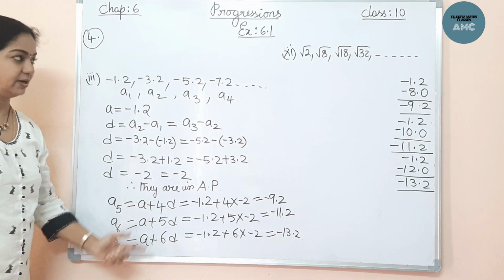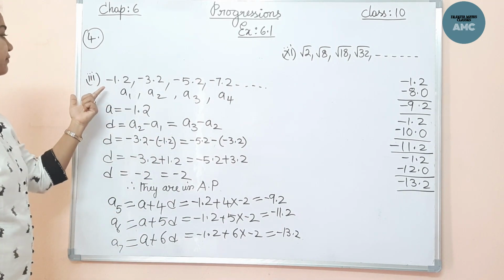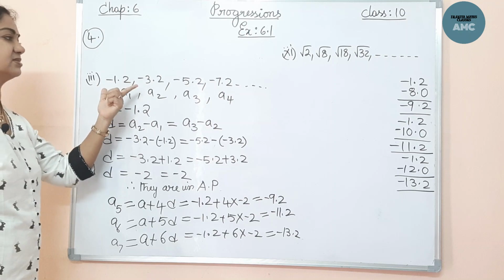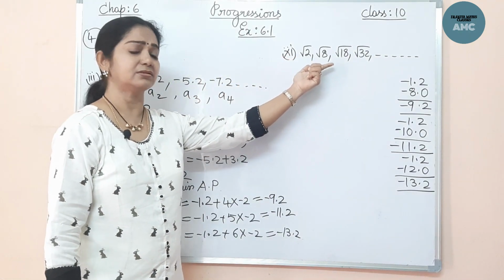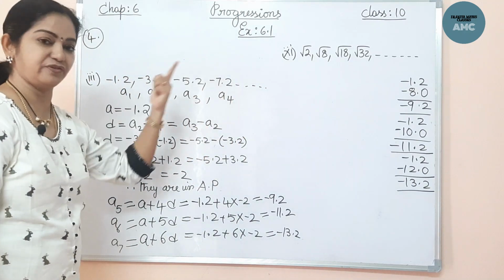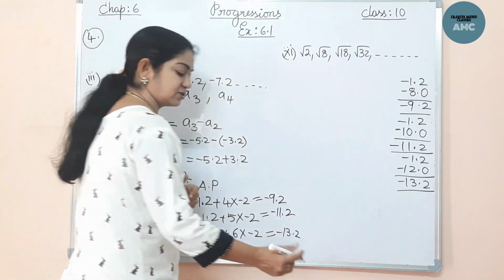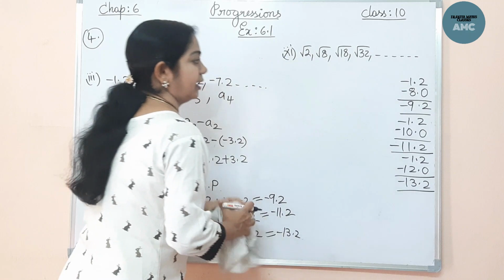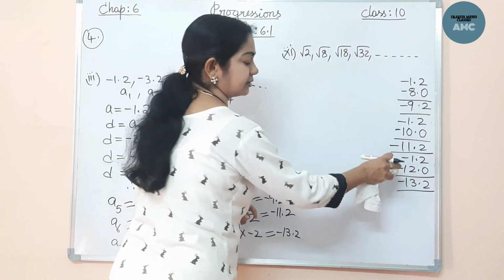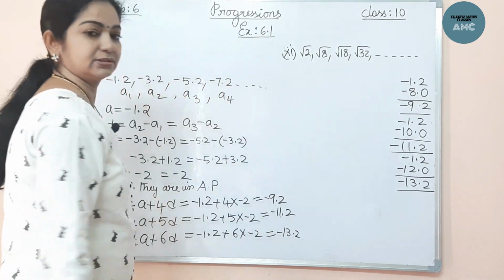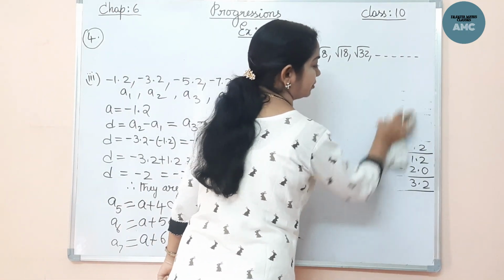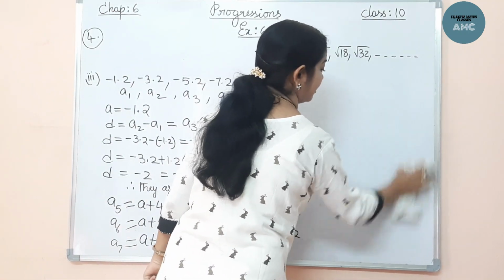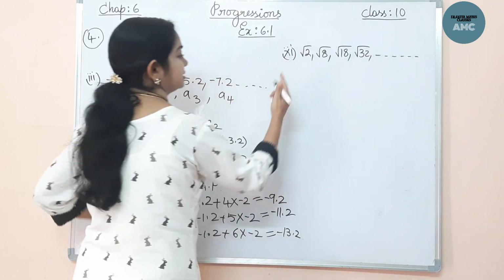Now let me do the other one, because there is a variation here. There is a decimal point here, and there is a square root. So I've taken two different problems so that you can solve the other one. I'll be erasing this part. Quickly copy down this rough part. I'll be erasing it, right? Pause it and copy down. Now let me do the second one.